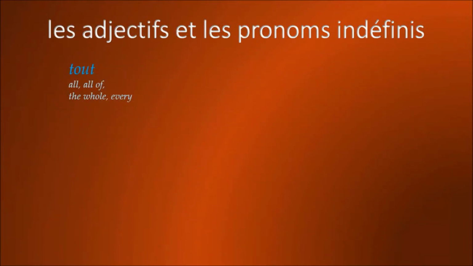Tout is an adjective meaning all of, the whole, or every. As an adjective, it must agree in gender and number with the noun that it modifies, and so there are four forms of the adjective tout: tout, toute, tous, and toutes. The S of the masculine plural is not pronounced, so we have tout, toute, tou, and toutes.